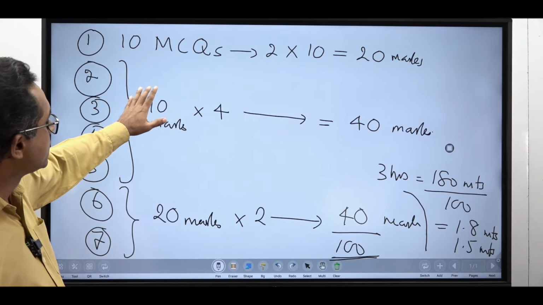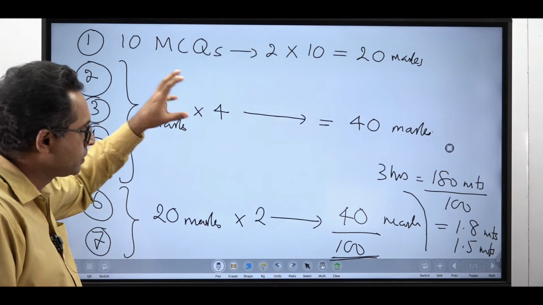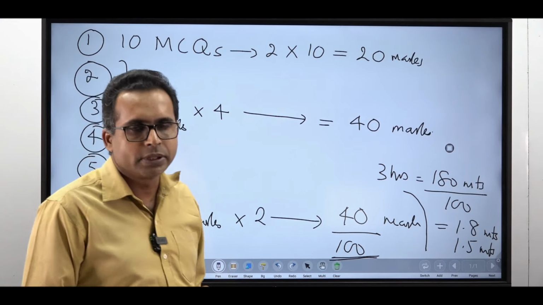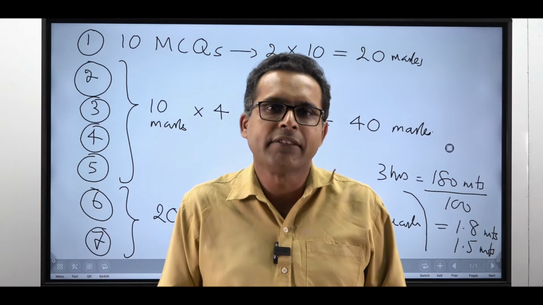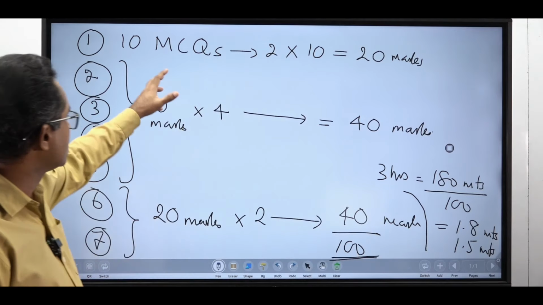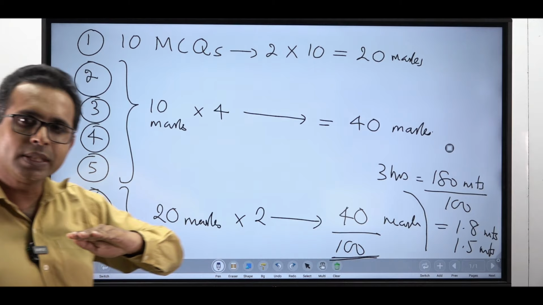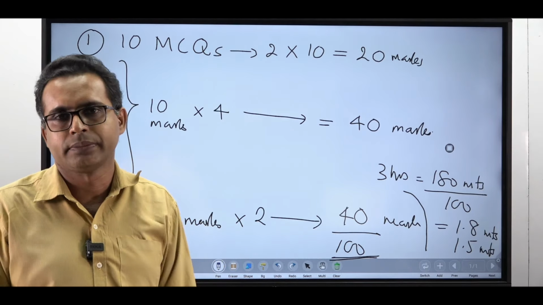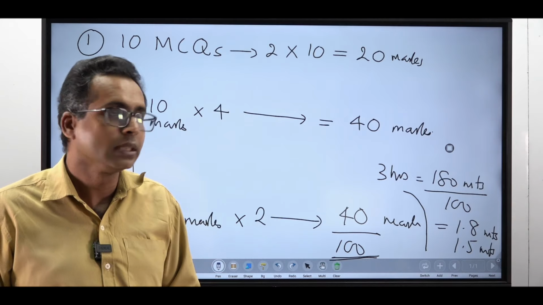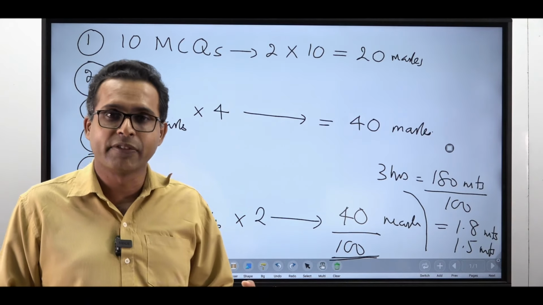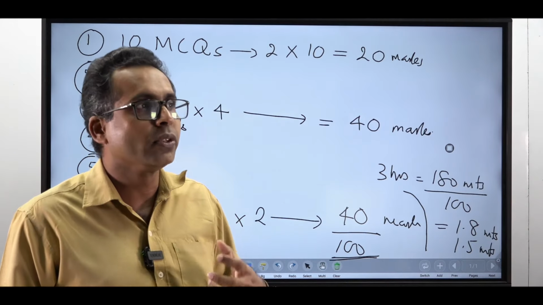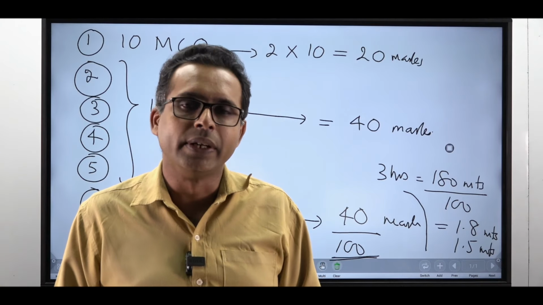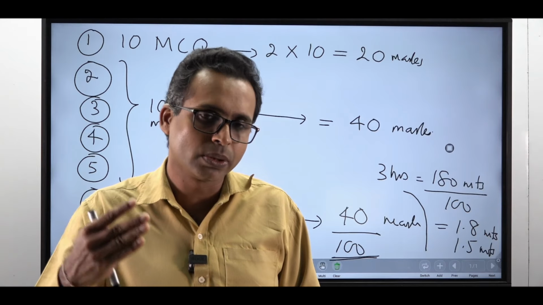That means if it is a 10 mark question, we'll try to finish it within 15 minutes. Practically it may not always be possible, but we'll try to have that average. 4 questions of 10 marks, we'll try to close within 1 hour, maximum 1 hour and 10 minutes. Out of 40 marks, you may score a certain number of marks there. Even if you score 50%, you get 20 marks. But I'll guide you how to score more than that.